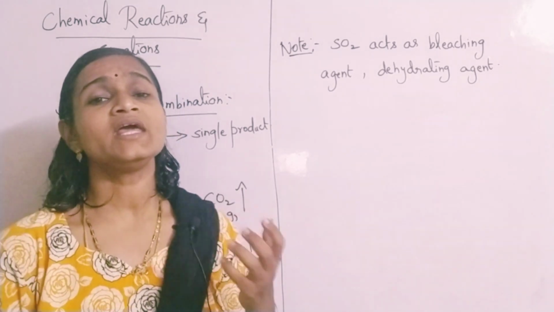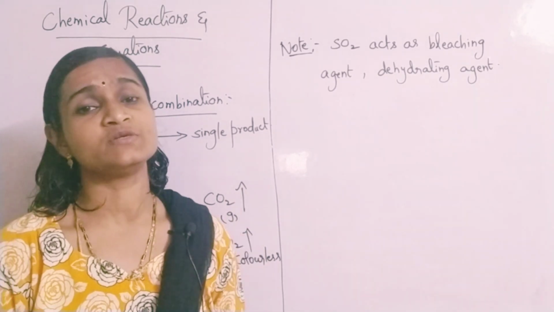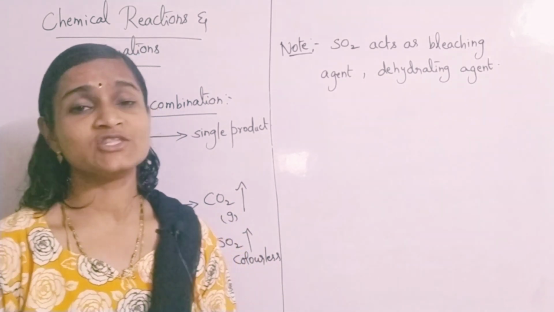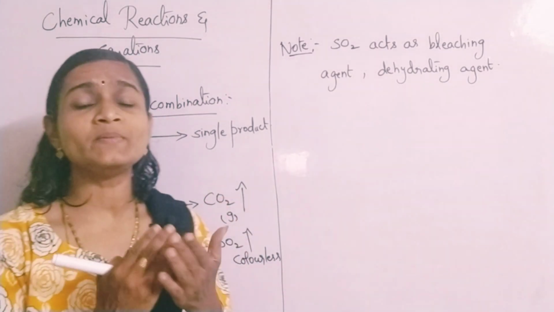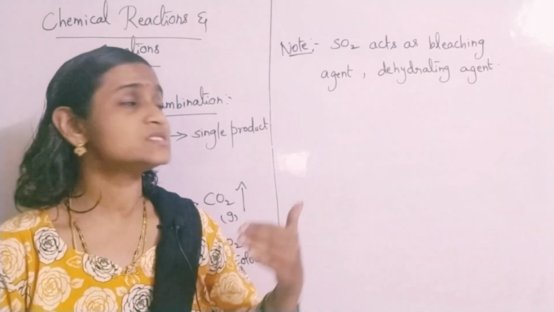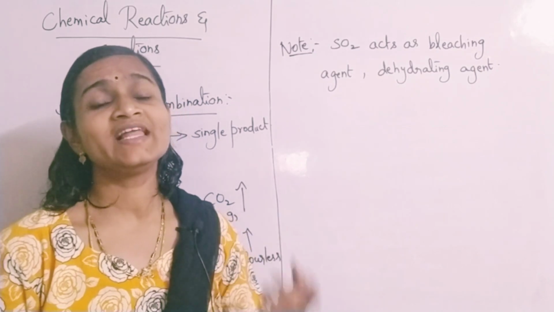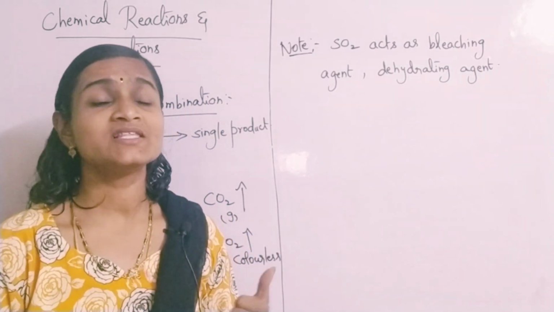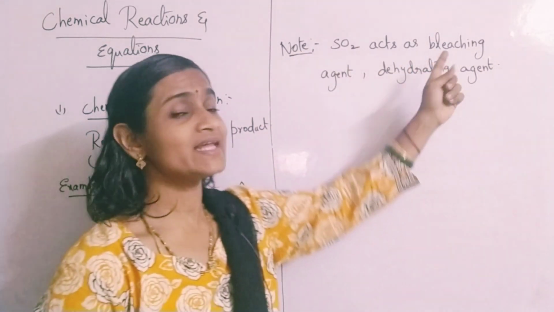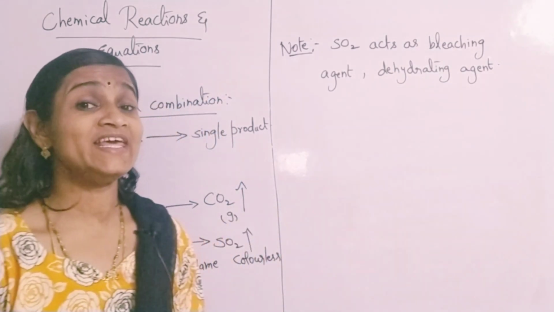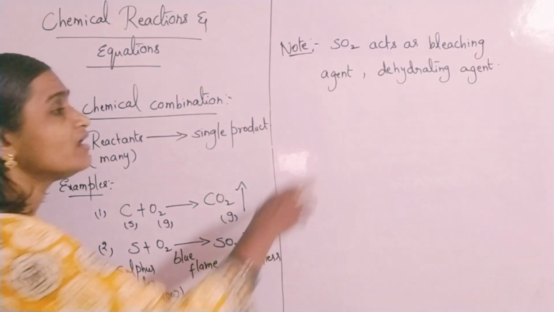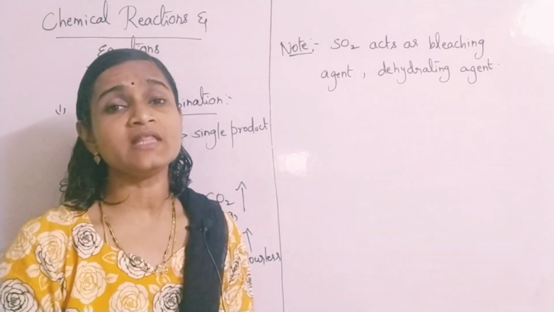If you take carrot, an orange colored vegetable, and cut small pieces and expose them to sulfur dioxide gas, the color of the carrot pieces will fade away. Which says that sulfur dioxide acts as a very good bleaching agent, or dehydrating agent, anything you can say.